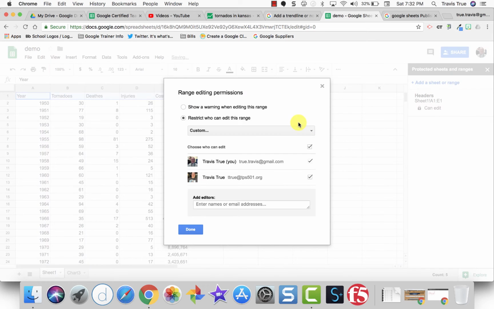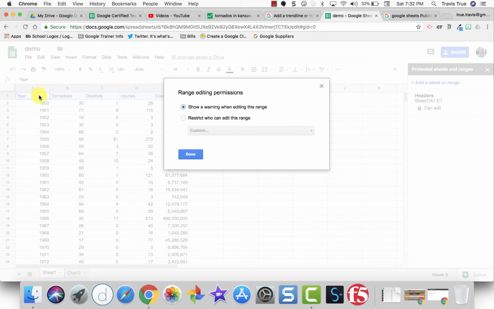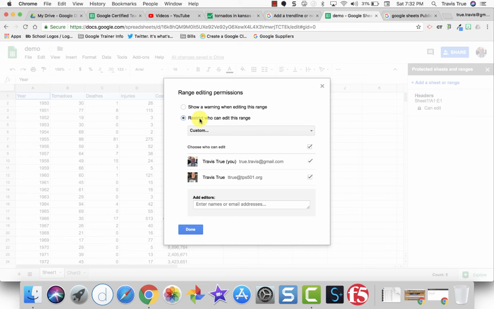I'm going to set the permissions, and I could show a warning when editing the range. If somebody tries to change the name of one of the headers, a pop-up would pop up warning them what they're doing. But I'm going to restrict this, and I'm going to restrict it to custom, and this is me, I'm the owner, and this is my other account. I don't want my other account to be able to edit that. So I am going to uncheck that box. I'm going to click done.